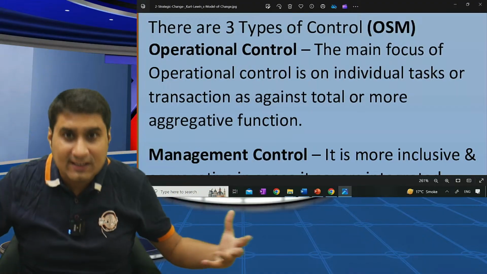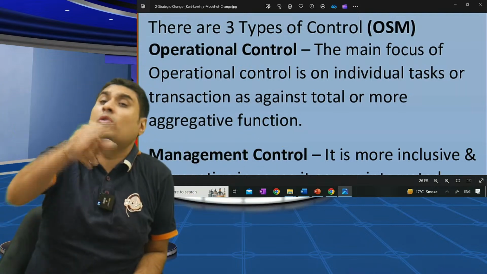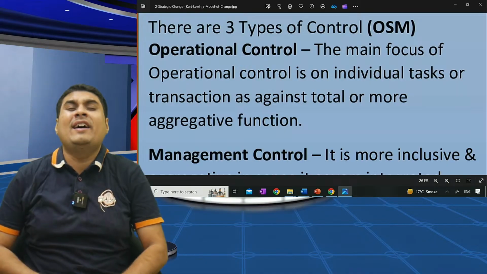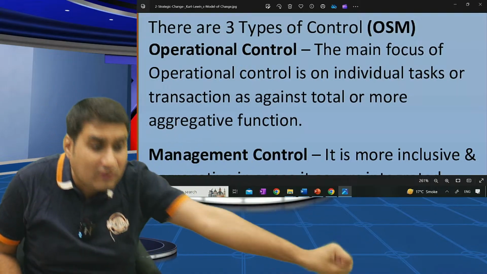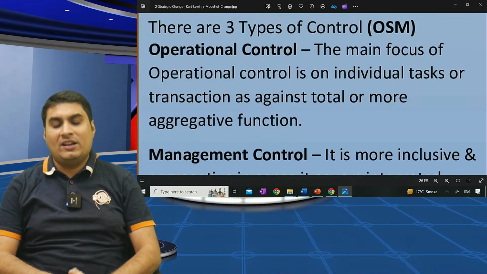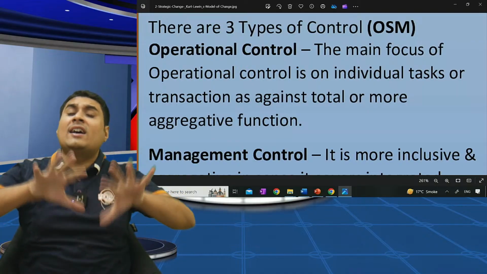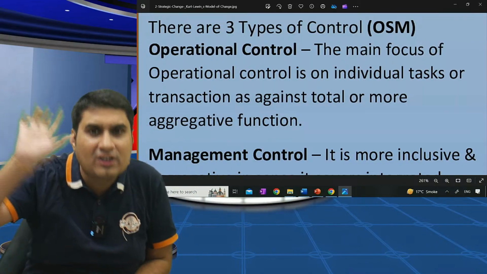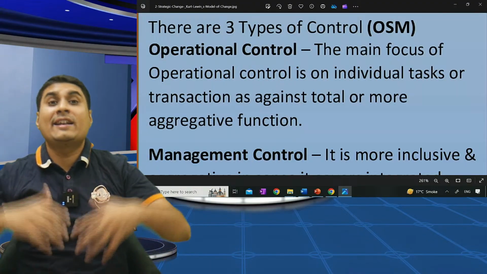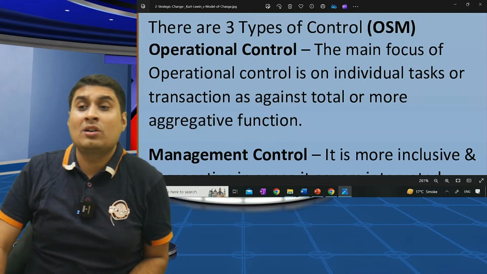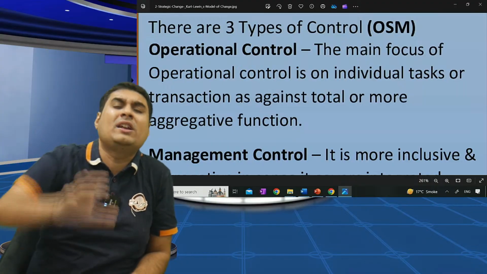Sales of Lux. HUL, Hindustan Unilever Limited, is a big company. You are not looking at the full company, you are only looking at Lux. So which control is that? Operational. Here we focus on individual task or individual transaction. Are you clear? So that's operational control. The main focus is on individual task, individual transaction as against more aggregative management function. We don't focus on the entire thing, we only focus on one task or one transaction. Example: whether inventory is proper or not, production is proper or not, finance is proper, these individual things are known as what? Operational control.